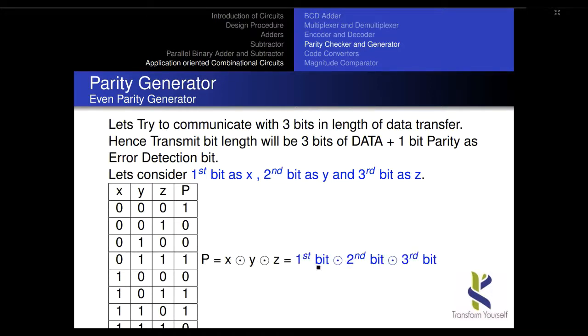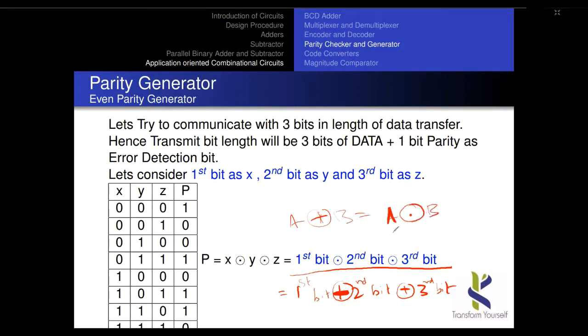That is, first bit XOR second bit XOR third bit, like this you do, and finally invert your answer. So we get an equivalent answer, because a XOR b whole bar is equal to a XOR b, the whole bar. Okay, both are the same, right? So like this also we can do the expression.